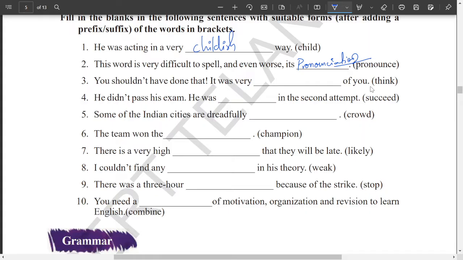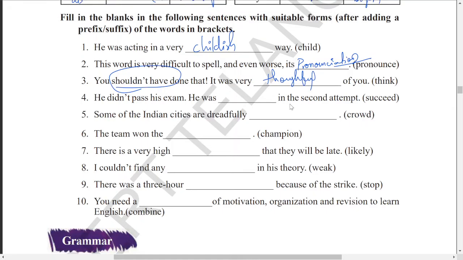Next one, you shouldn't have done that. It was very dash of you. Okay, so somebody shouldn't have done that. It was very dash of you. Think is given, so you can go with thoughtful of you.